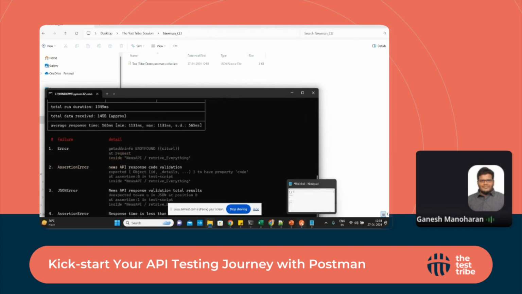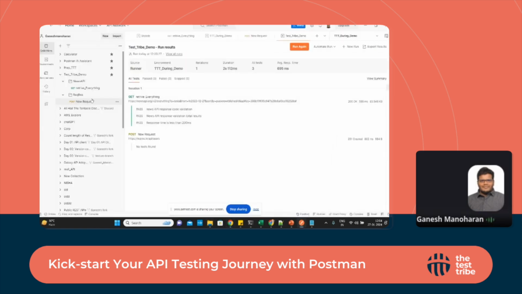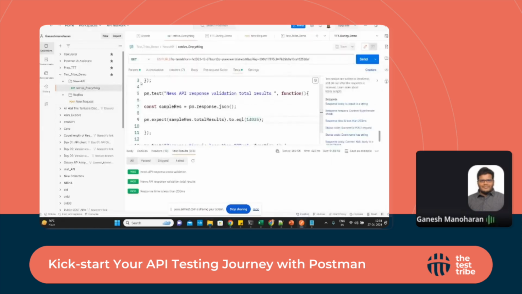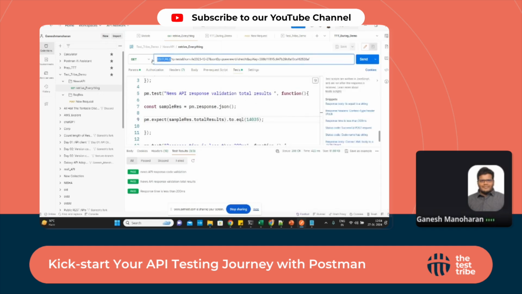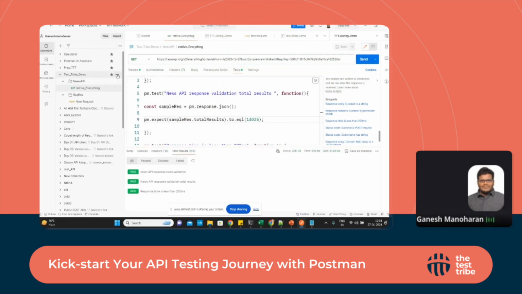Since we added an environment variable, we need to give the value here. We can also give the environment variable details, but for time concerns, I'm going to remove this one. I'm quickly checking whether it's running correctly.